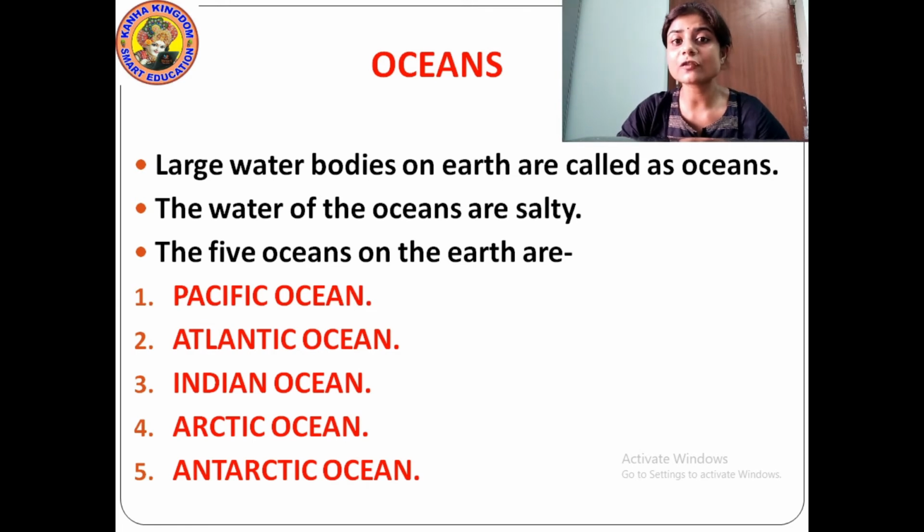And 70% of the earth is covered by water, because these oceans are very huge and very large. Understood? And students, there are 5 oceans on the earth. Those are Pacific Ocean, Atlantic Ocean, Indian Ocean, Arctic Ocean and Antarctic Ocean. Pacific Ocean is the largest ocean on the earth. So if somebody asks you which is the largest ocean on the earth, you will say it is Pacific Ocean. Understood?